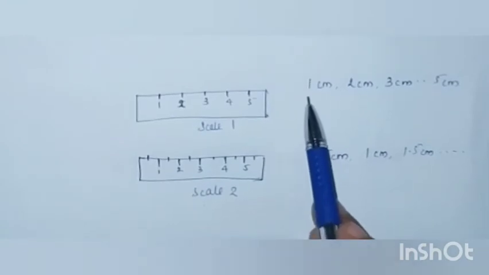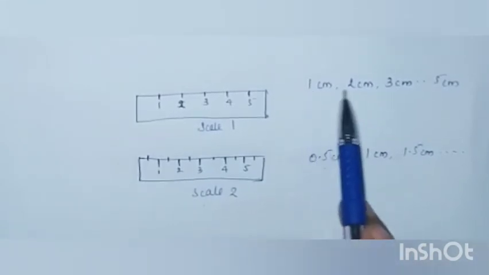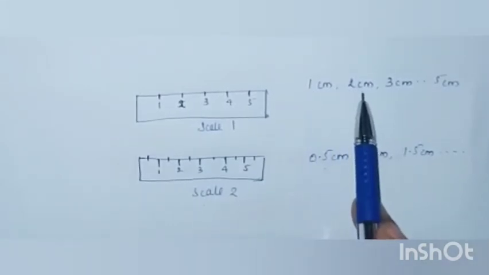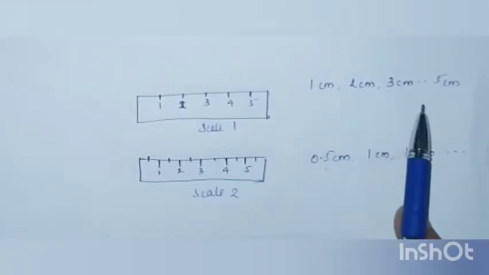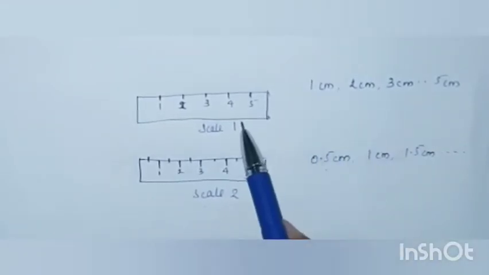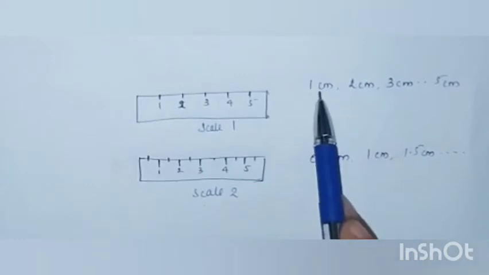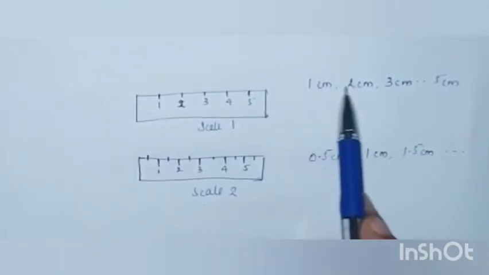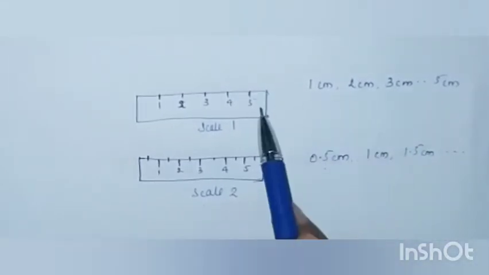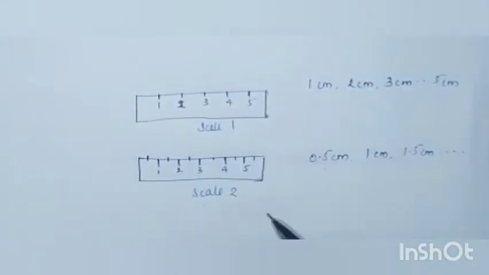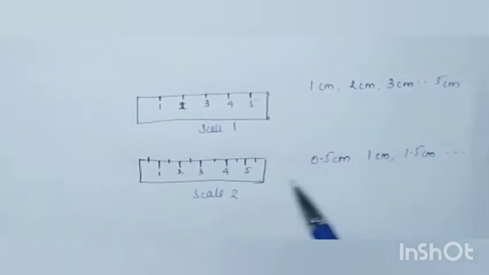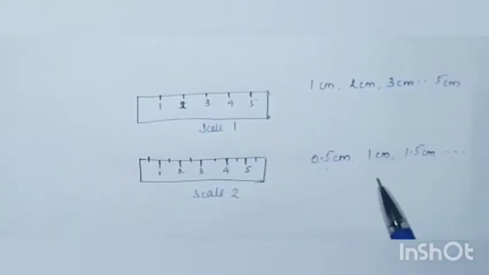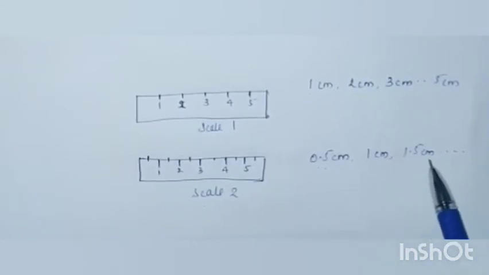In scale 1, after 1 centimeter we can only measure 2 centimeter. Then after that only we can measure 3 centimeter. The measurements that scale 1 will show are only these measurements. No readings in between these measurements will be obtained from scale 1. But coming to scale 2, we can get more precise values beginning from 0.5, then 1, 1.5.